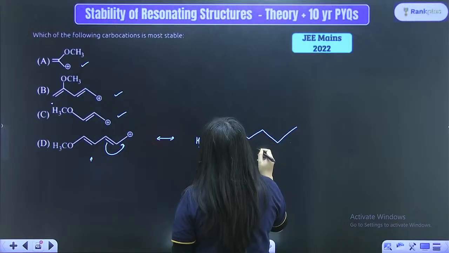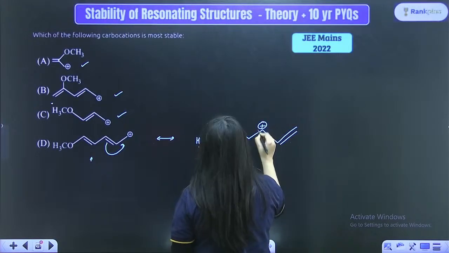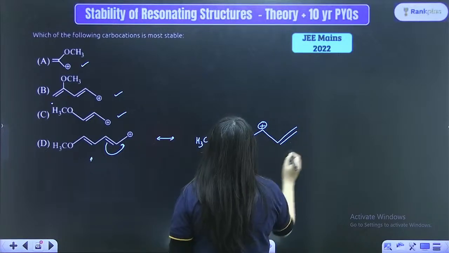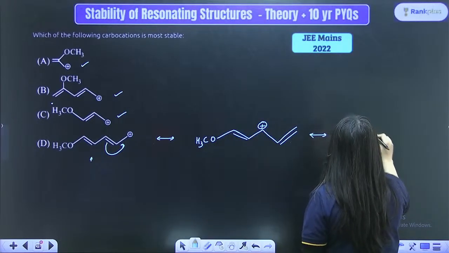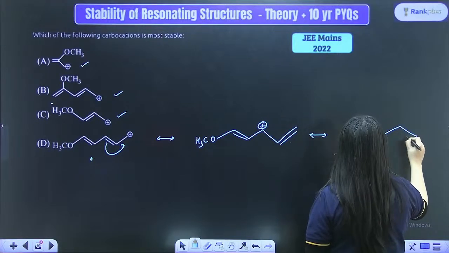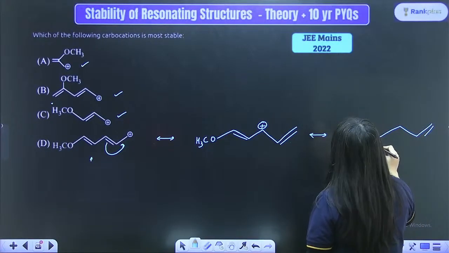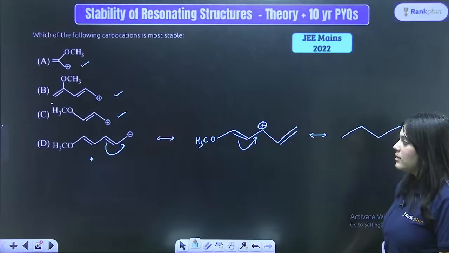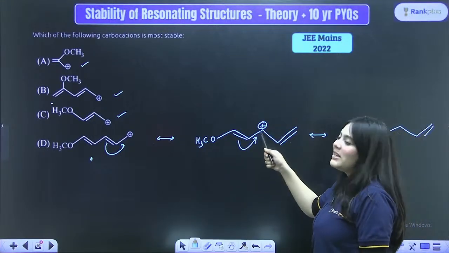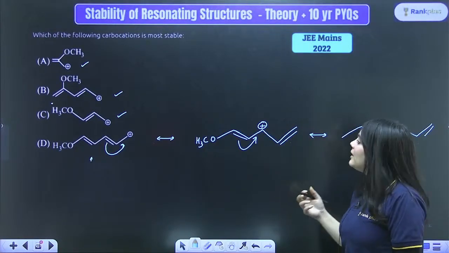Now here, this double bond actually moves here, so the positive charge comes here. There is another double bond over here. Now what will happen once again? Here once again the structure that I can draw looks like this and this, right? The double bond is here, followed by this double bond once again can move over here due to resonance, right? A double bond followed by a single bond and a positive charge are in resonance. Okay, you have to remember these things.